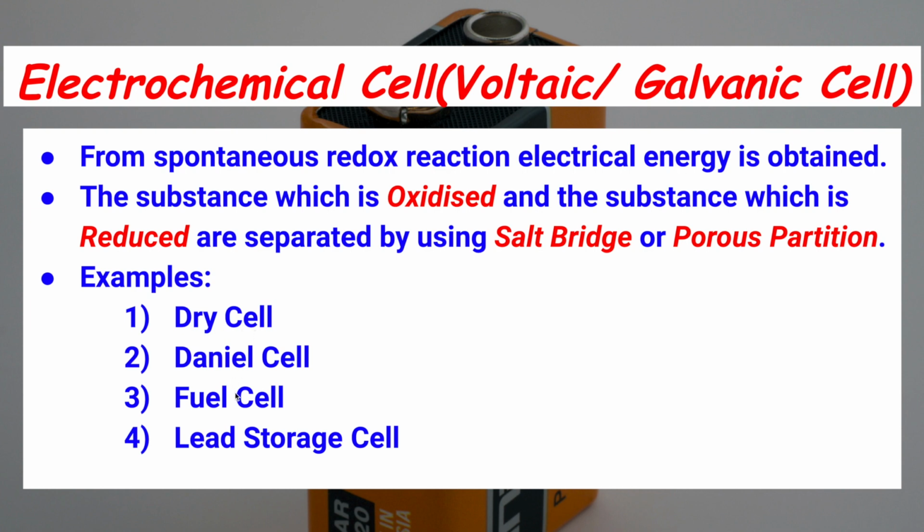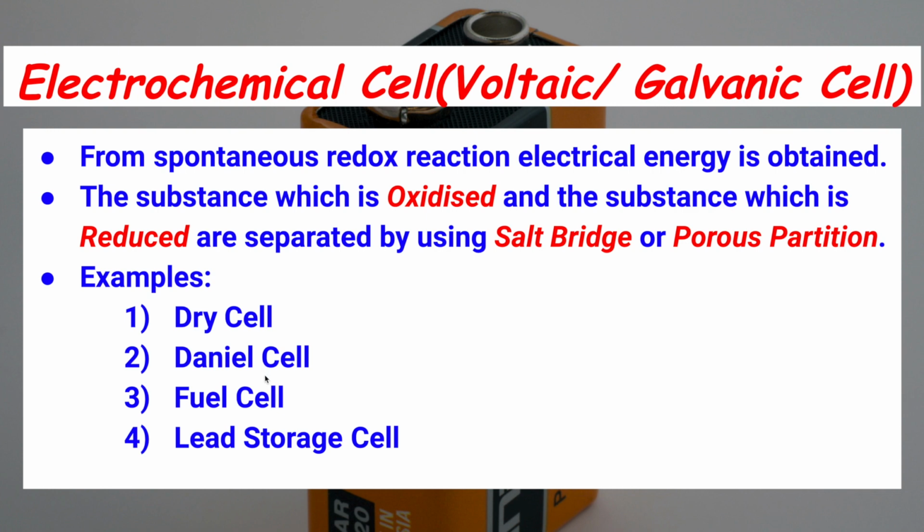Fuel cell is the most common cell used to avoid pollution. In car batteries, fuel cells are used in many countries. Hydrogen oxygen fuel cell is common. Then the lead storage cell, also called lead accumulator. In inverter batteries also, lead storage cells are used. Now we have to study all these cells in detail.